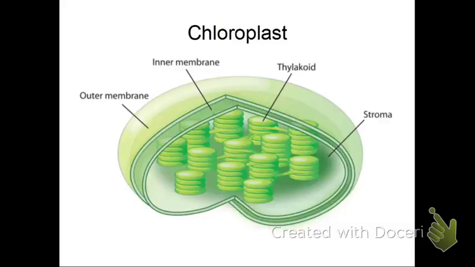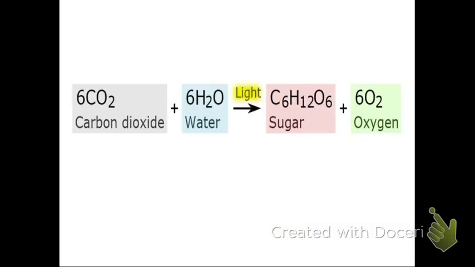Oops, forgot that title. Okay, so this is the complete balanced equation for photosynthesis. Photosynthesis needs 6 carbon dioxides, 6 waters, and light, of course, to produce glucose, C6H12O6, which is a sugar, and as a byproduct, it produces oxygen, which is breathed out of the air by the leaves.